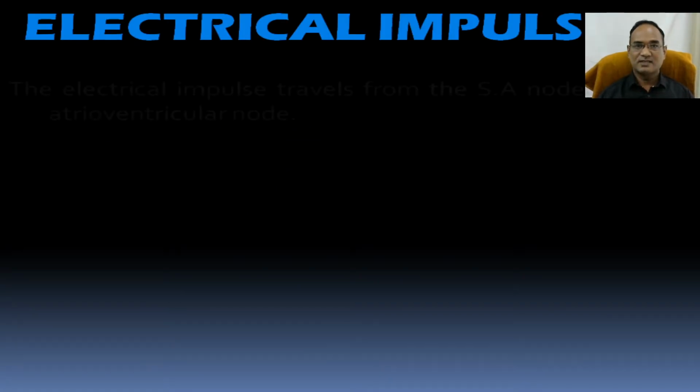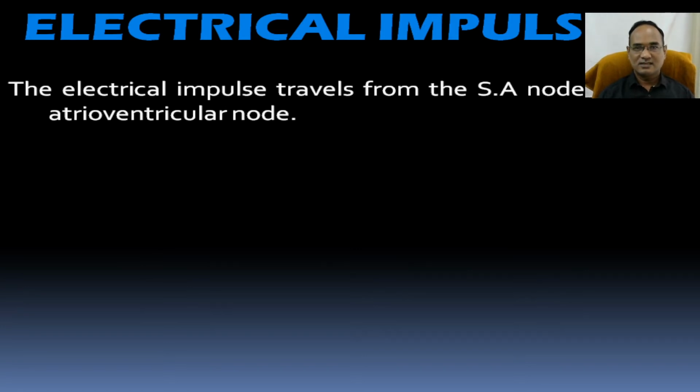So, as I already told you, electrical impulses have to travel from one part of a neuron to another part of the neuron. Here we are going to discuss how the electrical impulses influence the heart function. The electrical impulses or action potential are received by the myocardial layer. Then from the myocardial layer, it is passed to the sinoatrial node and atrioventricular node. So it is getting ready to start the action potential or depolarization.